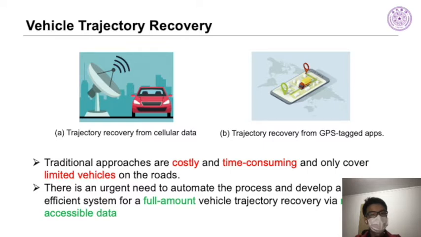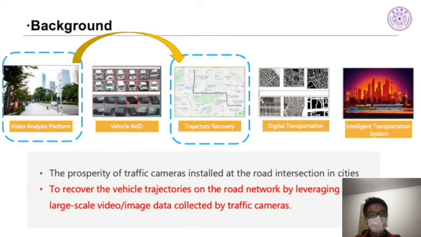Therefore, there is an urgent need to automate the process and develop a more efficient system for a full amount of vehicle trajectory recovery via more accessible data. Meanwhile, with traffic cameras installed at the road intersections in developed cities, we can conveniently collect large-scale video or image data of the vehicles on a daily basis. This inspires us to find a new path, which is to recover the vehicle trajectories on the road network by leveraging the large-scale video or image data collected by the traffic cameras.